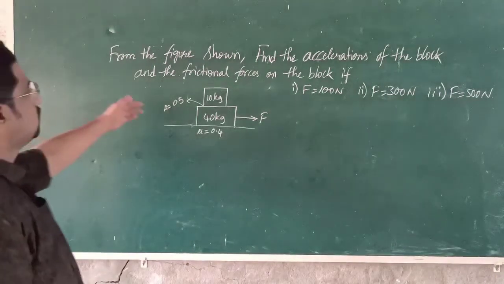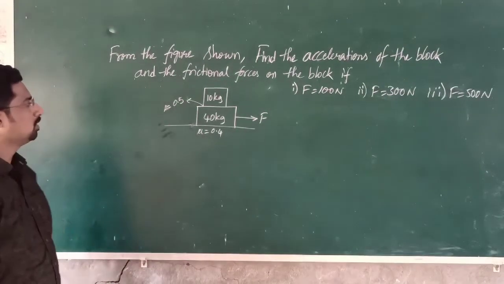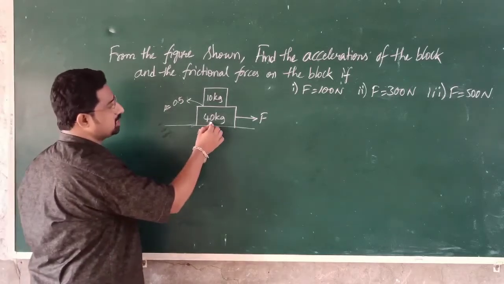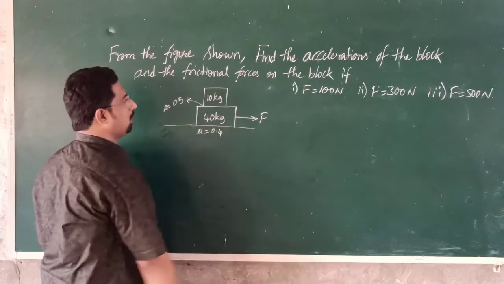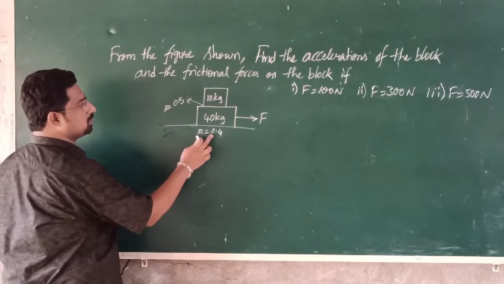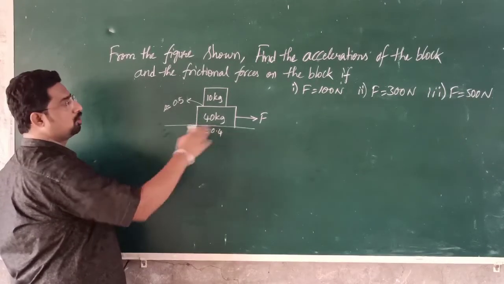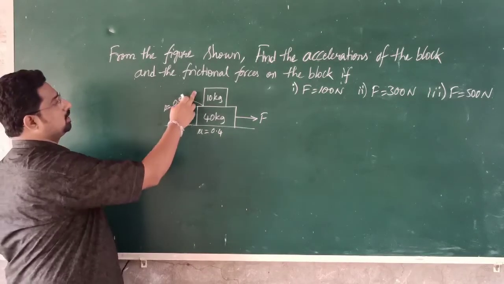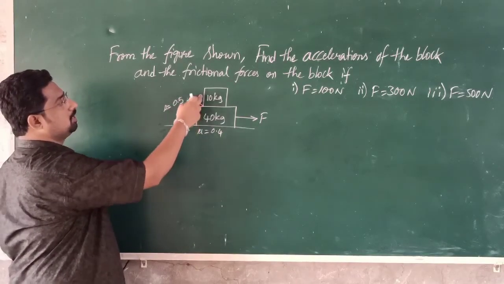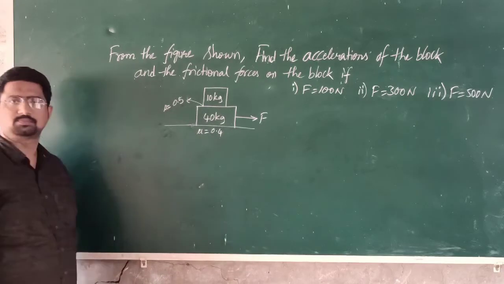So here, coming to this problem, on this lower block, that is 40 kg, F amount of force is applied. The friction coefficient is 0.4 between the lower block and the floor, and the coefficient of friction between these two blocks is 0.5.